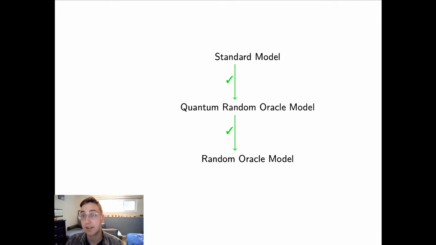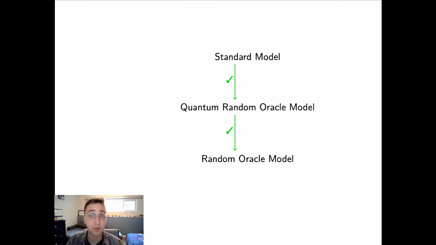So pretty much since these models have become defined, people have been interested in the relationships between them. And it's fairly easy to see that security in the standard model implies security in the quantum random oracle model, which implies security in the random oracle model. So there's a bit of a hierarchy here. We can see that, if you have a proof in the quantum random oracle model, then by considering an adversary that only queries the quantum random oracle classically, that immediately implies security in the random oracle model. And similarly, if you have a proof in the standard model, then because you don't even need to maintain a random oracle, that immediately implies security in any other random oracle model.